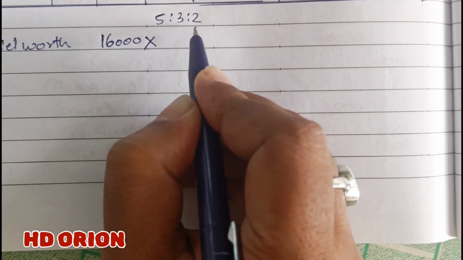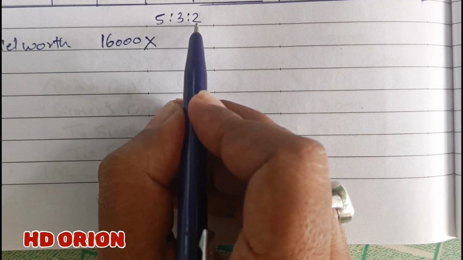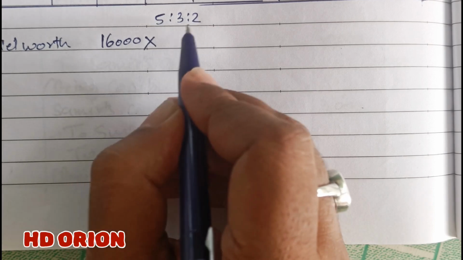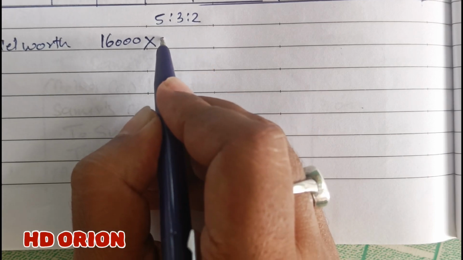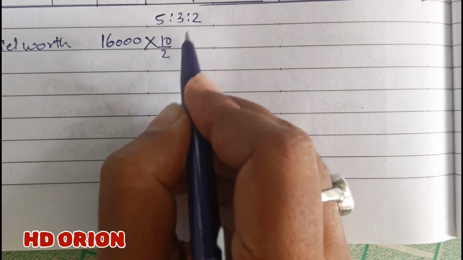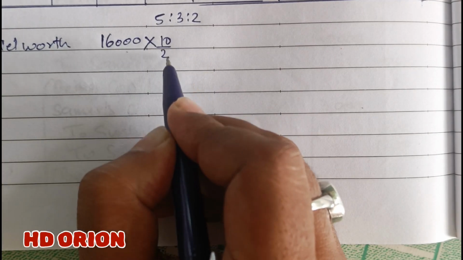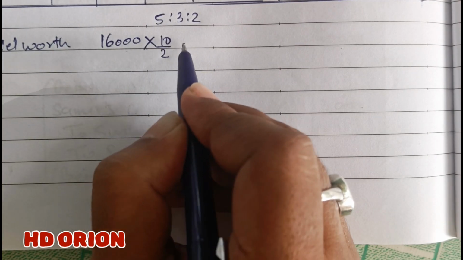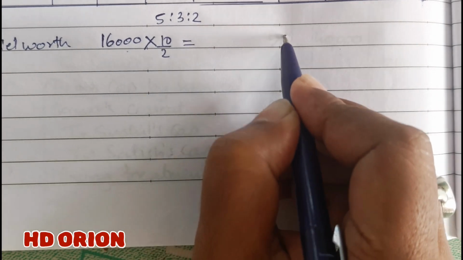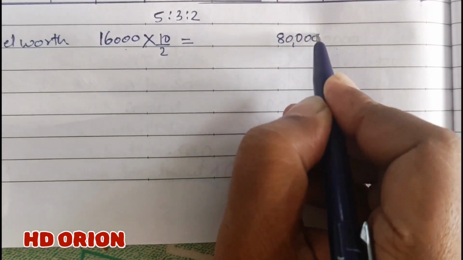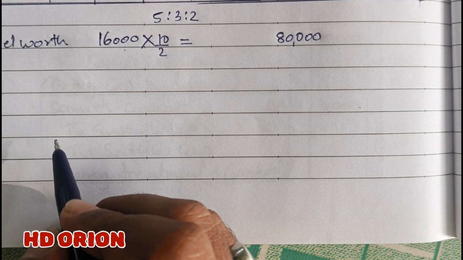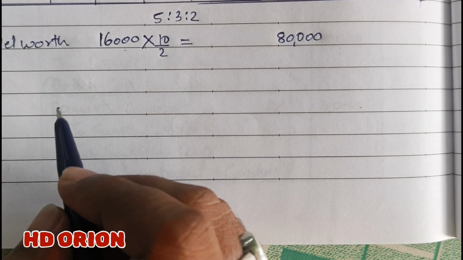5:3:2. So new partner Raman's portion is 2/10. So we will take the reciprocal of this, 10/2. New partner's capital multiplied by the reciprocal of his portion of profit. This is how much? This is rupees 80,000. Now we will compare it with net worth without goodwill.